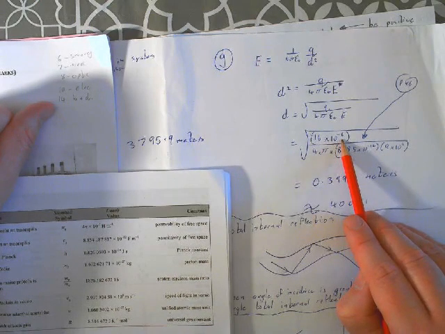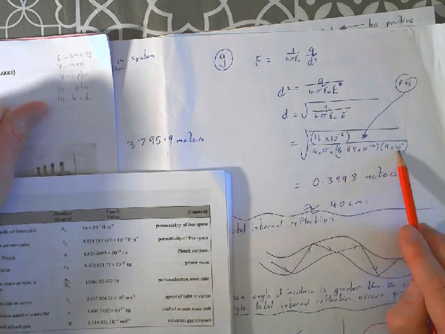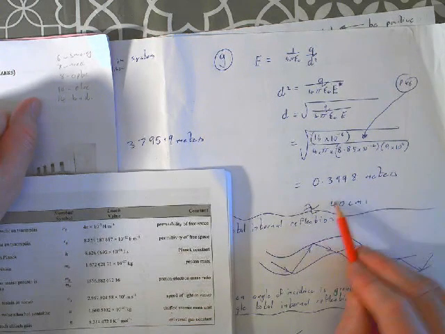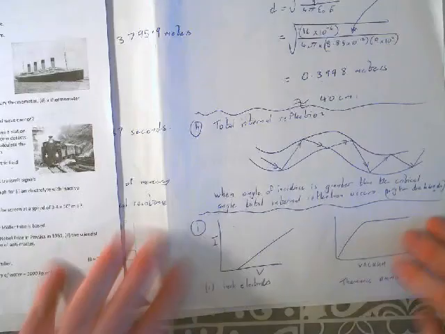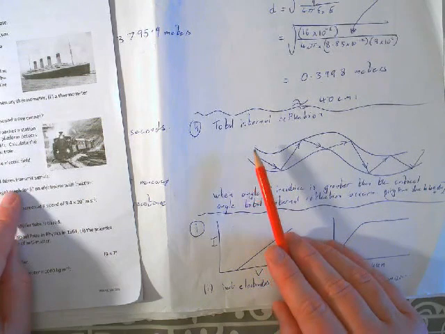Plug in the numbers: 16 microcoulombs, that's by 10 to the minus 6, divided by the permittivity of free space and the electric field strength, and that gives us a distance of 0.3998 meters, around 40 centimeters. Excuse me, a bit more of a workout for that one, in fairness.